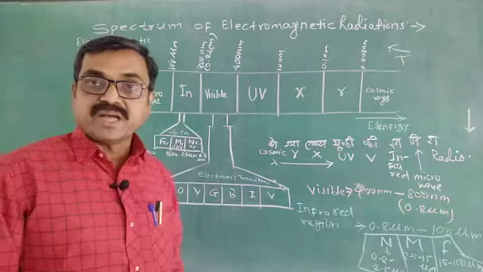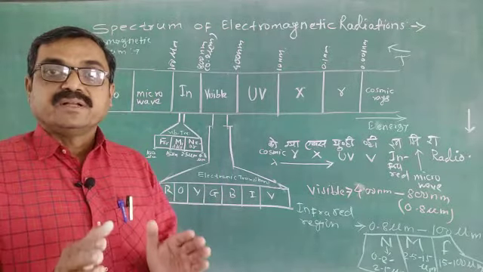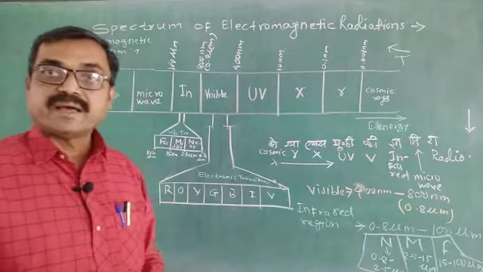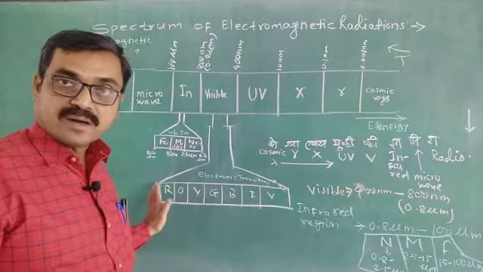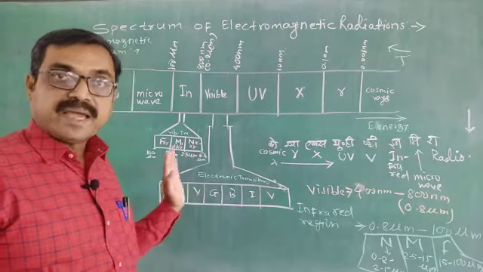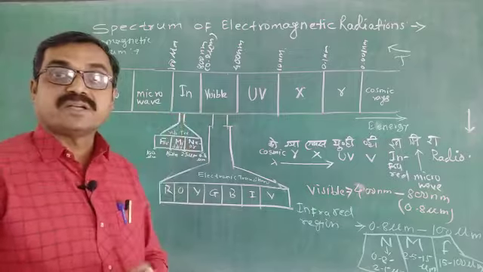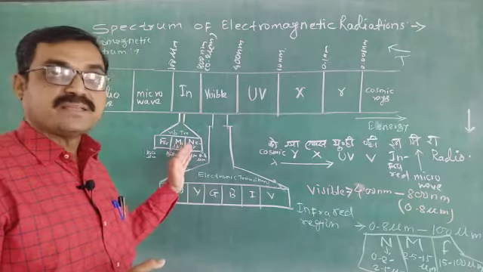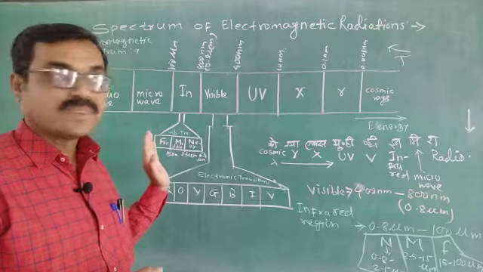Again, the visible region is sub-classified. This visible region is related to electronic transitions, and it is VIBGYOR: violet, indigo, blue, green, yellow, orange and red. And the infrared region is related to vibrational transitions. It is subdivided as near, middle and far.